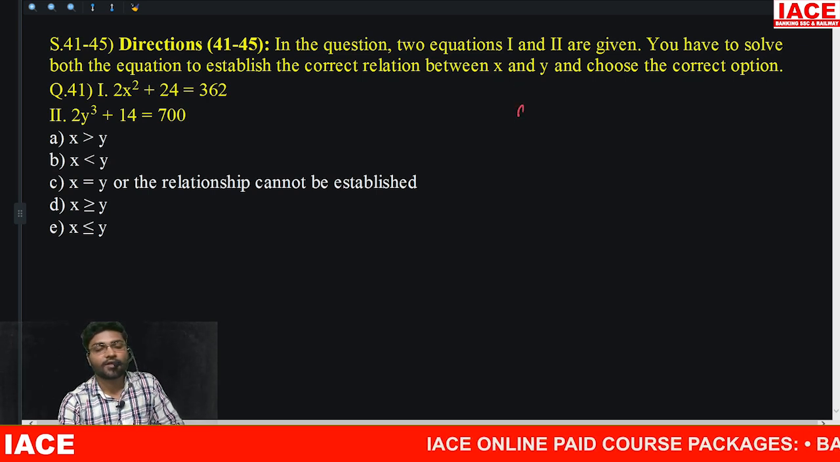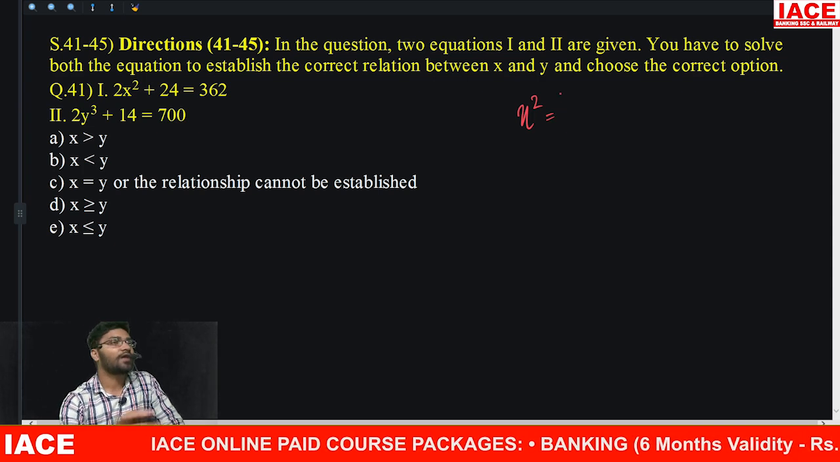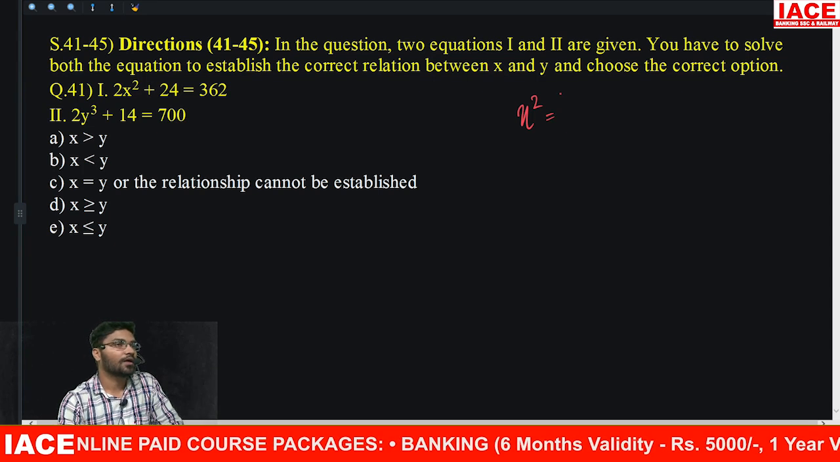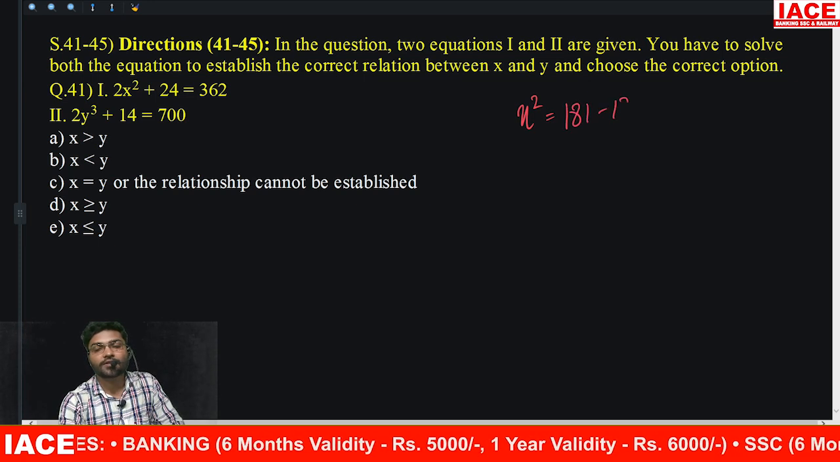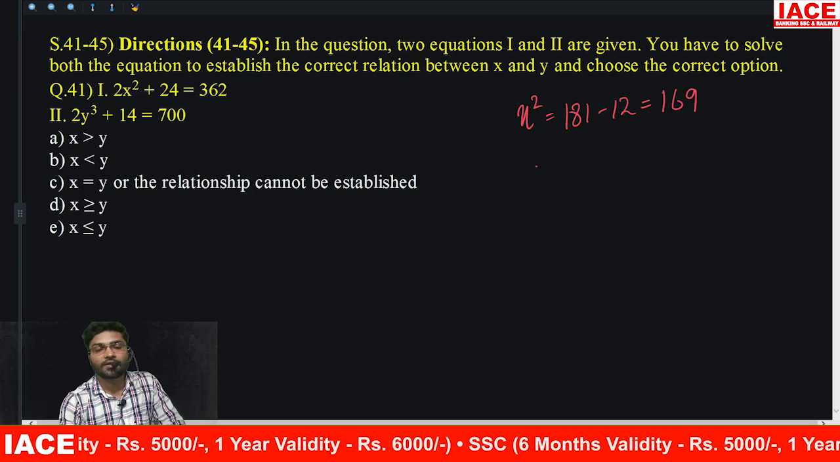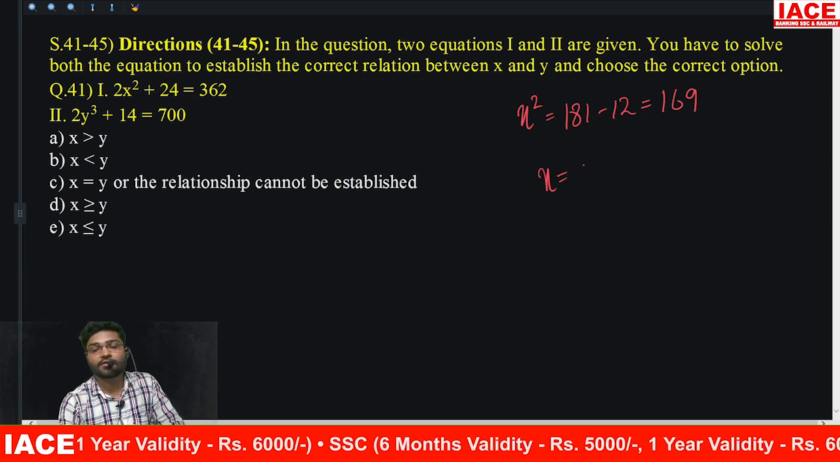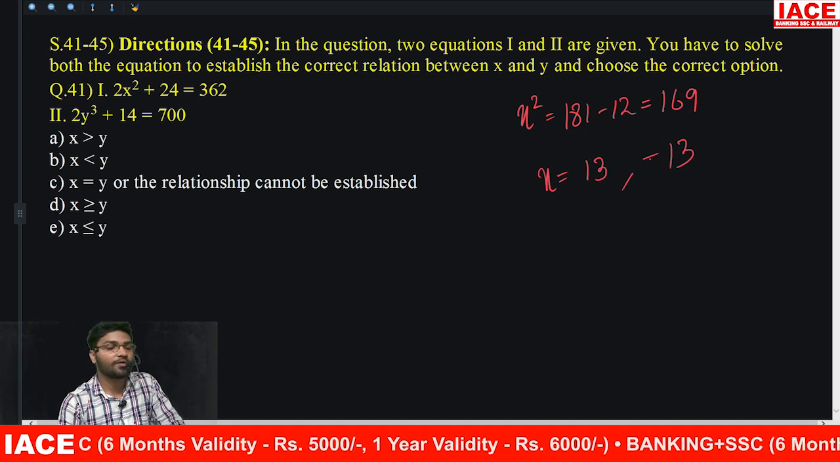What is this x square? Half, what does the total become? 362 half is how much? 181 minus 12. 181 minus 12 is 169. That means x value is plus 30 minus 1. What about y?